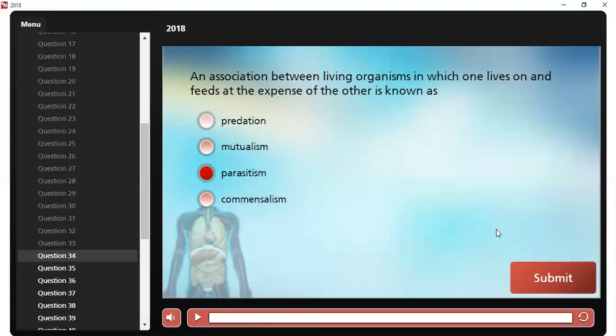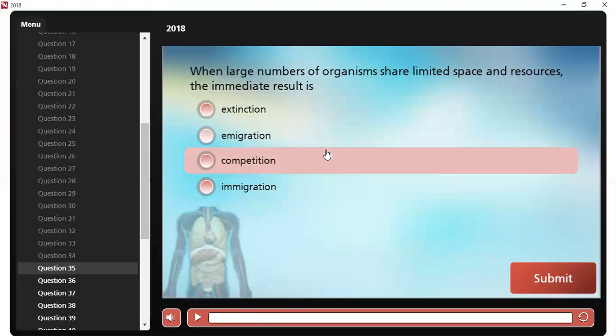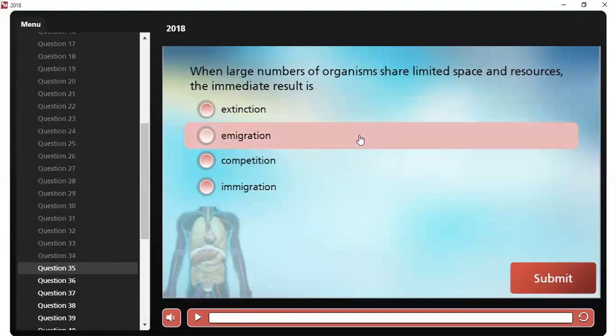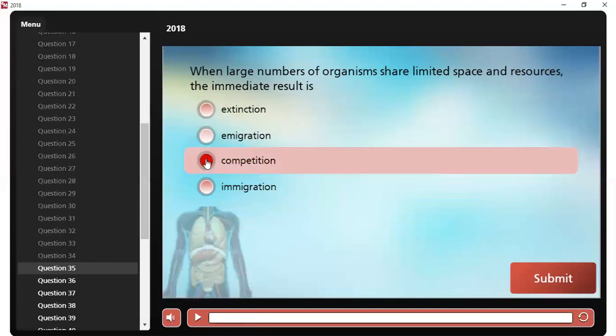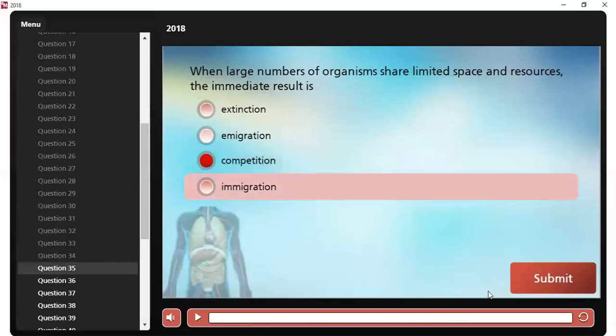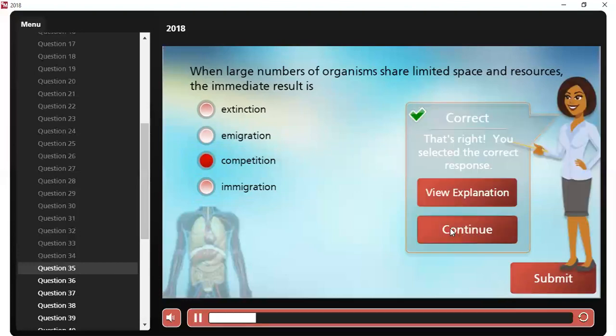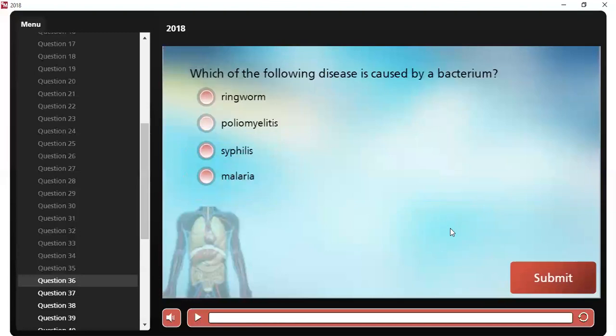Question number 35. When large numbers of organisms share limited space and resources, the immediate result is competition. That's the right answer. Because once there's limited space for living organisms, they will begin to compete among themselves. They'll begin to fight among themselves. They'll compete for space. So let's go to question 36.